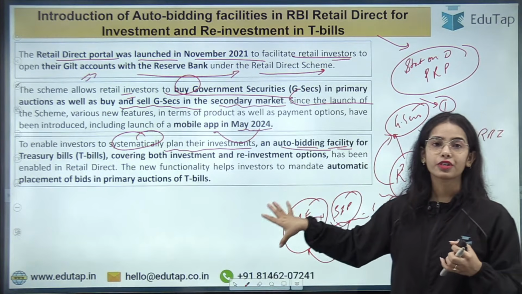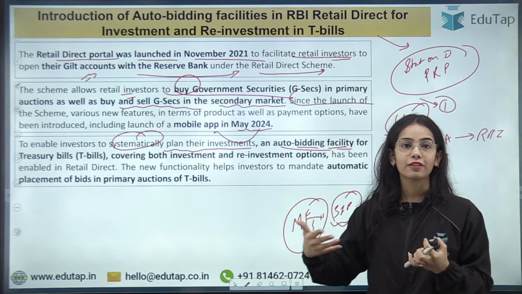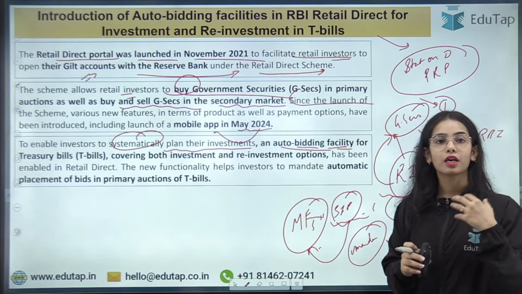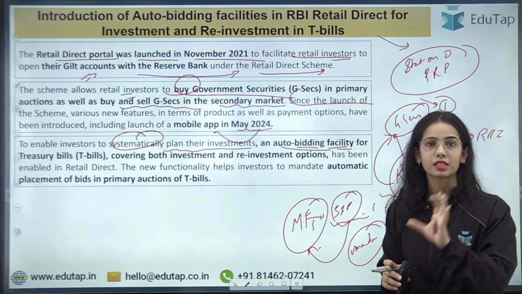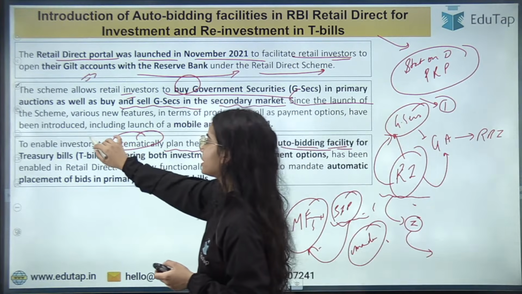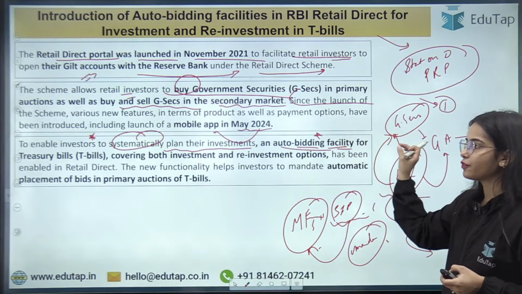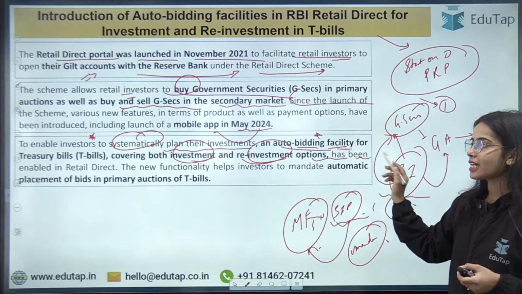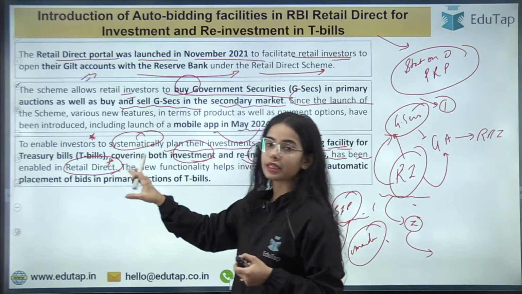A similar process is being introduced in the retail direct scheme, so that on an automatic basis you can invest in the government securities, especially the T-bills, because it has been identified by the RBI that the retail investors are mostly investing in the treasury bills. Okay, that is the short-term instrument. So now it has been said that to enable the investors to systematically plan their investment, an auto bidding facility for treasury bills covering both the investment and reinvestment options has been enabled in the retail direct portal, under the retail direct scheme.